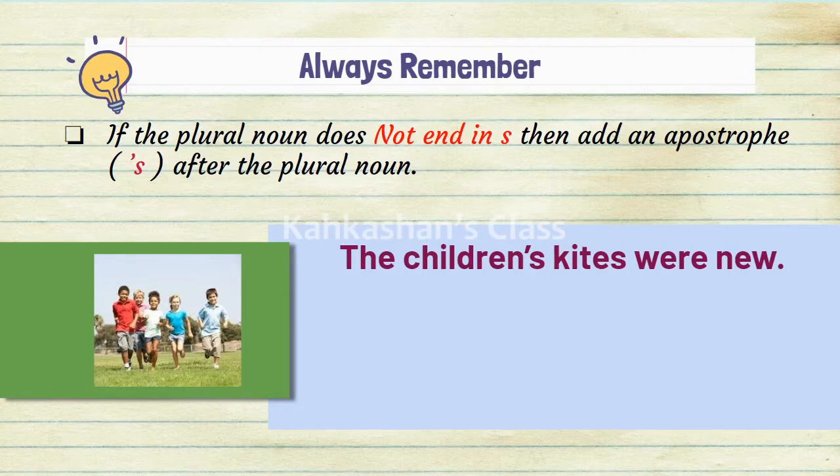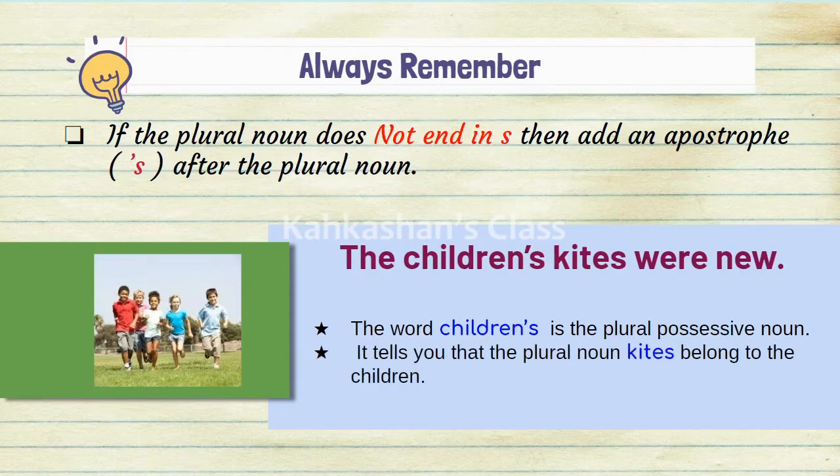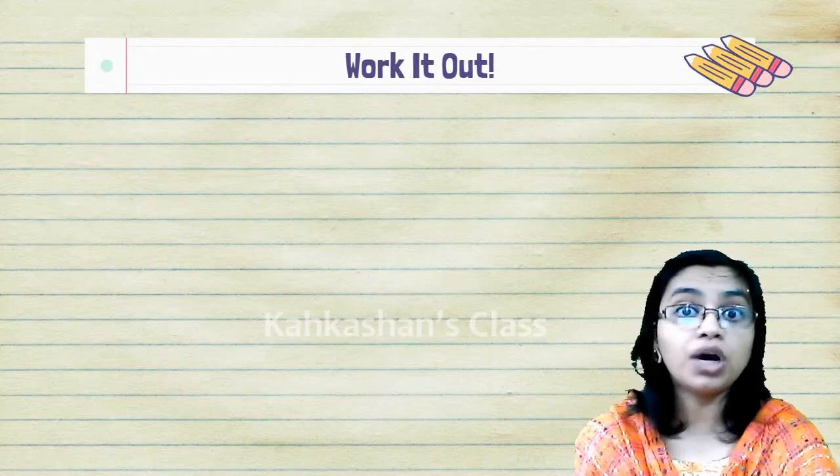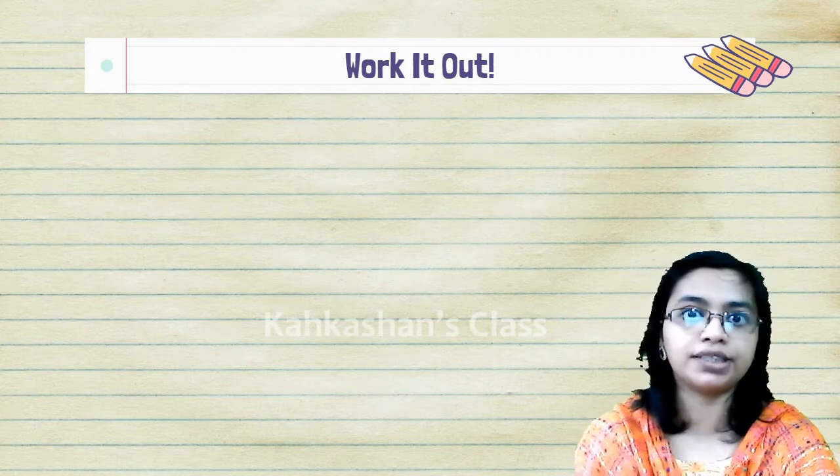But the word children does not end with an S. You just have to put an apostrophe S after the word children to make it into a plural possessive noun. The word children's is the plural possessive noun. It tells you that the plural noun kites belong to the children. Let's work out a few more examples to understand it a little better.